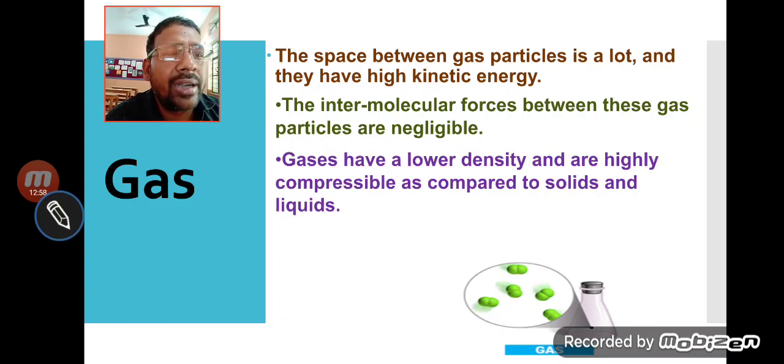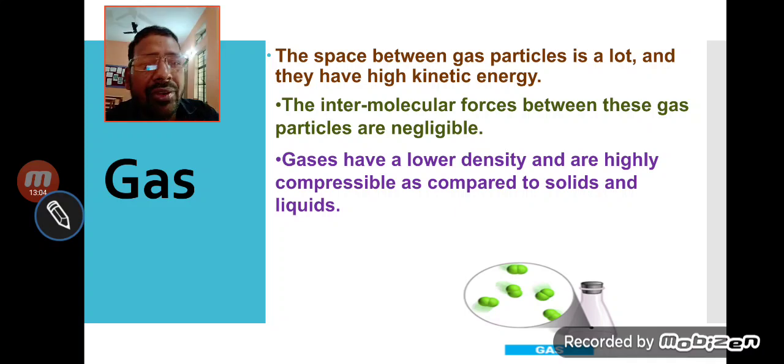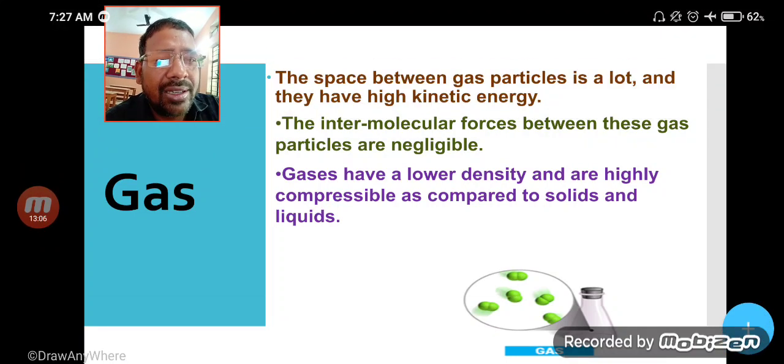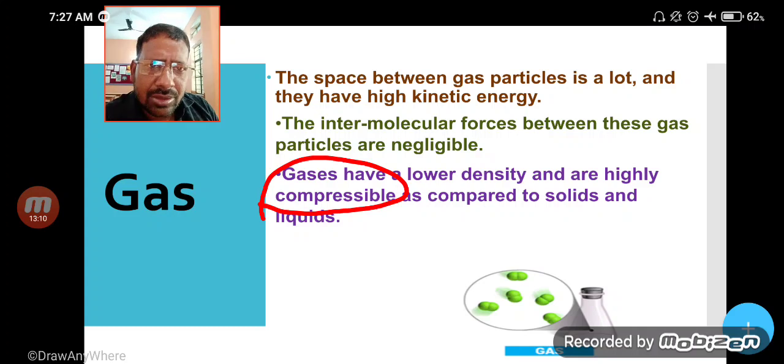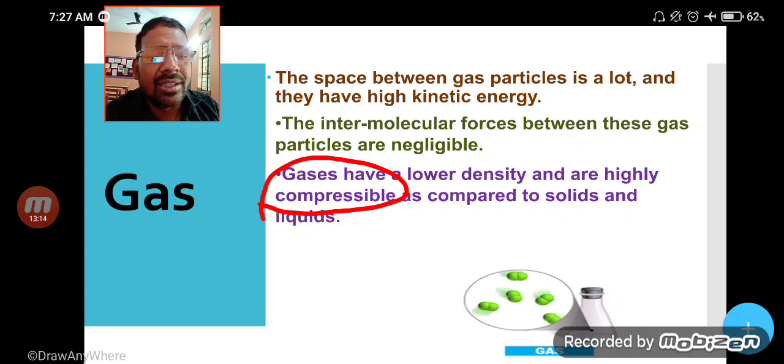Gas has lower density and high compressibility as compared to solid and liquid. Yes, my dear student, compressibility means it has more space, maximum space than solid and liquid. That's why it can be compressed more compared to the solid and liquid.